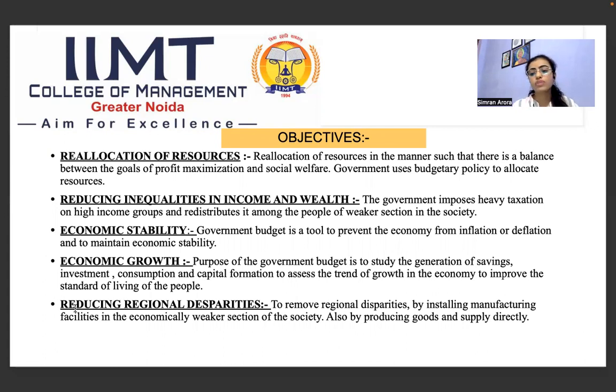The next objective can be reducing regional disparity. The part of society which is a little weaker economically, the government will establish a manufacturing unit there so that they can uplift that section of society. So the government budget can also play a very important role in reducing regional disparity. These are the objectives with which a budget is prepared.